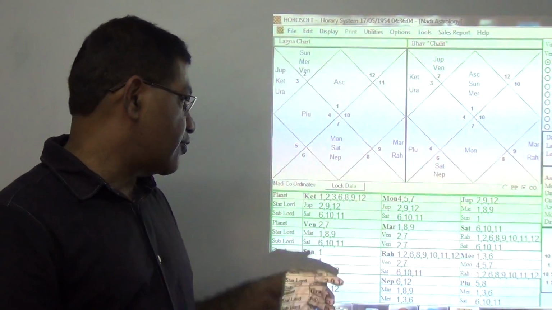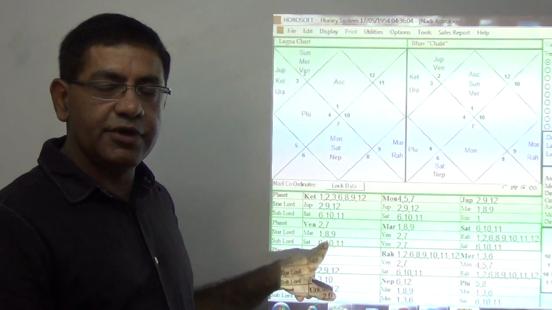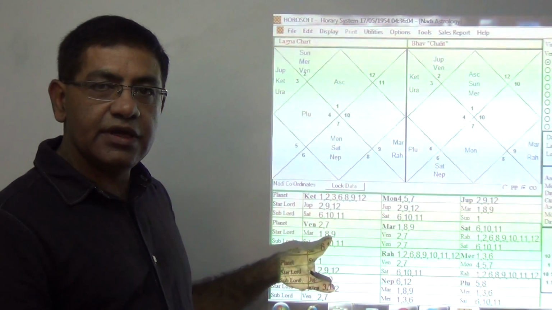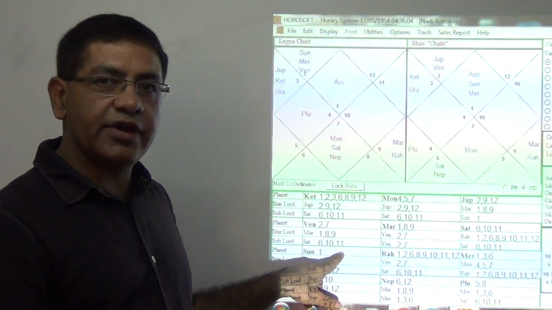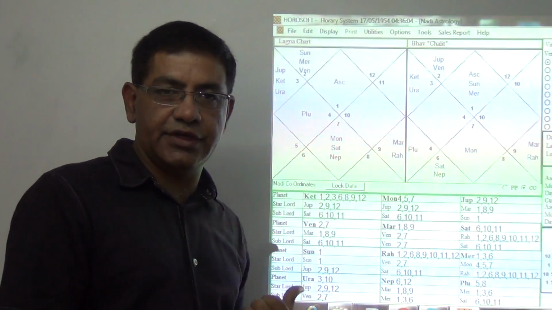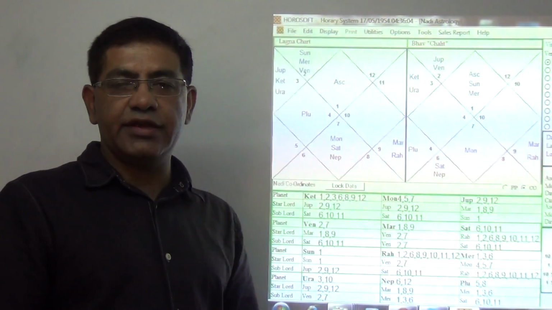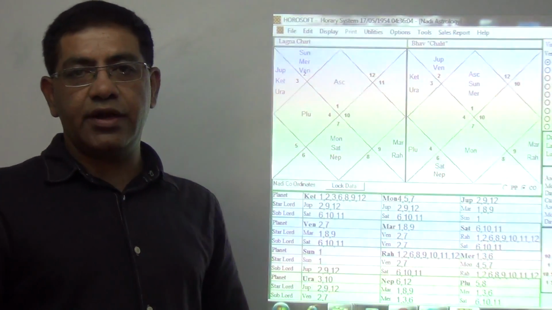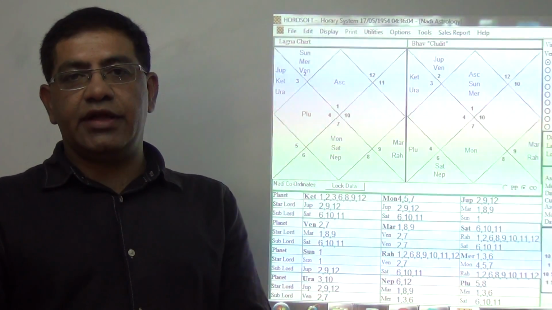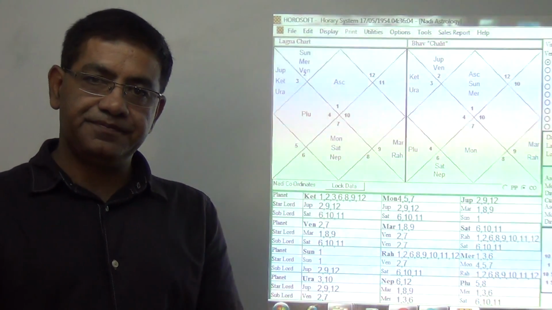Now in the second example, again marriage is possible, but divorce is strong. The possibility of divorce is very strong. When we talk about health, 1, 6, 8 is there, so bad health, but 9, 11 gives recovery. And 2, 1, 6, 8 indicates depression also. In this chart there is depression, in the other chart there was aggression. So you find there is a huge amount of difference, though Venus is in the same degree, the ascendant degree is the same, and the second house degree is also the same.